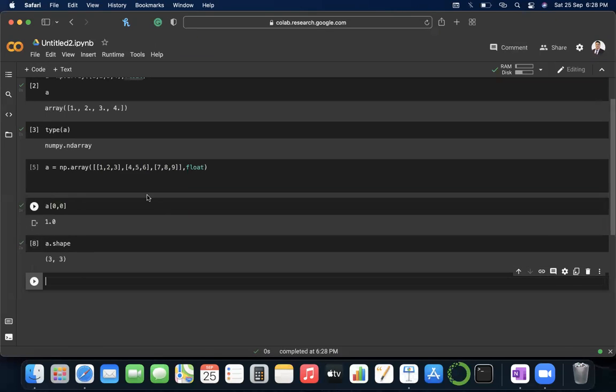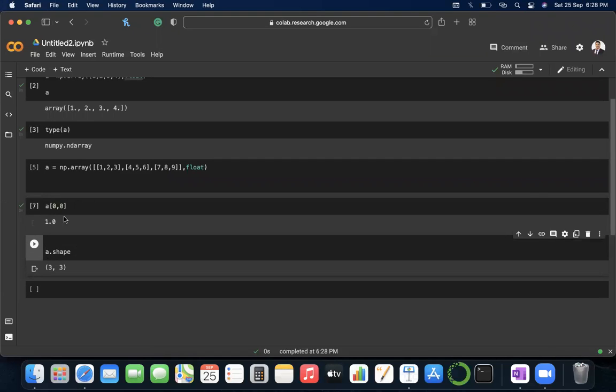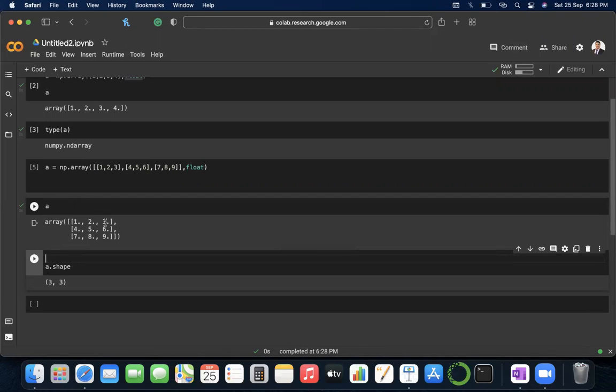the dimension. That is, there are 3 rows and 3 columns in this array, right? In this array, you can see that there are 3 rows and 3 columns, isn't it? So here 1, 2, 3 and 1, 2, 3.